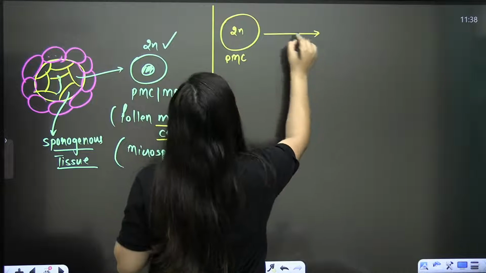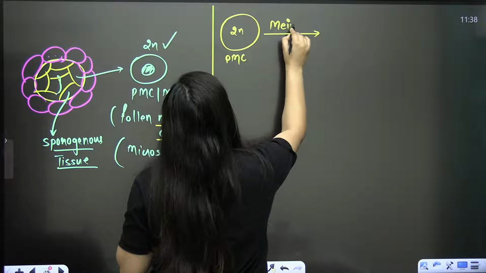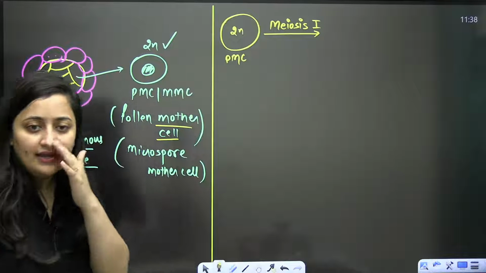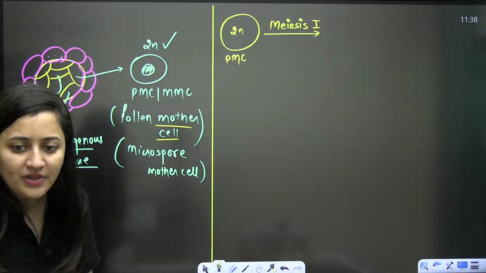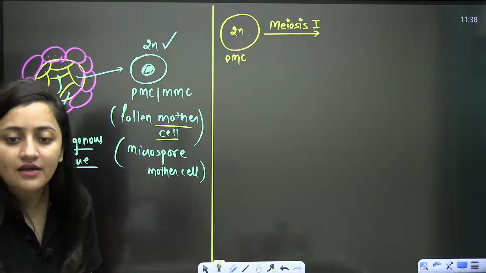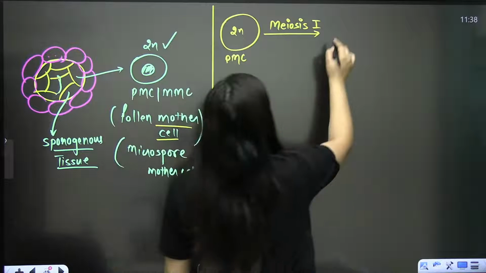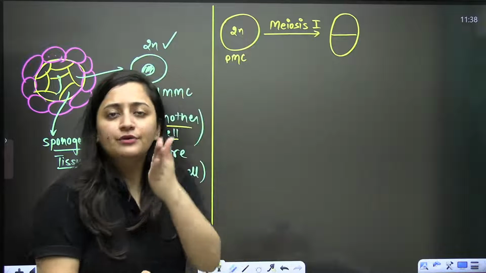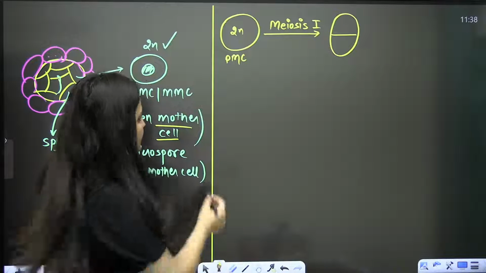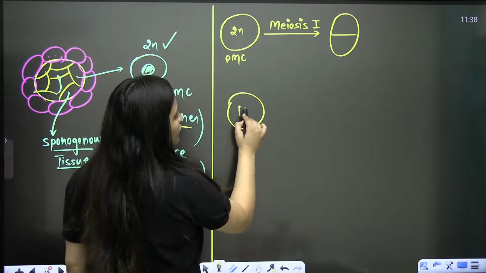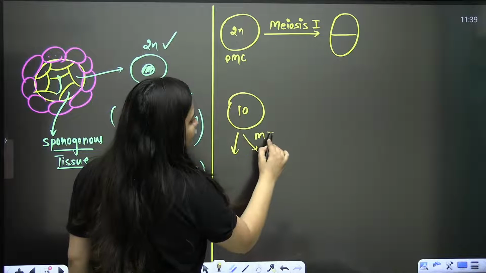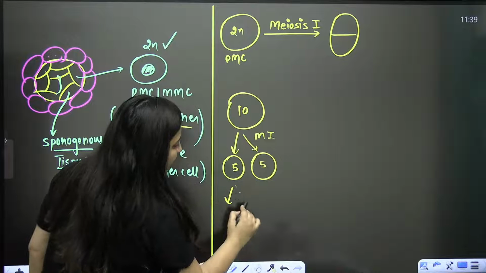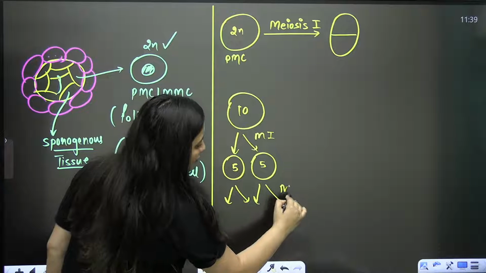Now when you talk about meiosis, you know that meiosis is the reductional division. It reduces the chromosome number to half. Let's say here you have 10 chromosomes. After meiosis 1, you will have 2 daughter cells having 5 chromosomes. Then again you will have meiosis 2.